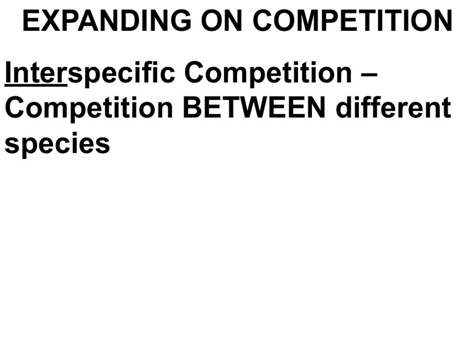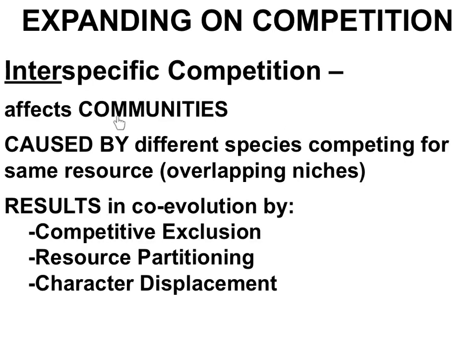What's new to this video is interspecific competition, which is competition between two different species. Interspecific competition affects communities. Interspecific competition happens when different species are competing for the same limiting resource. The outcome of this interaction is what we're interested in here. Interspecific competition can result in competitive exclusion, resource partitioning, and character displacement. So let's talk about these three things.